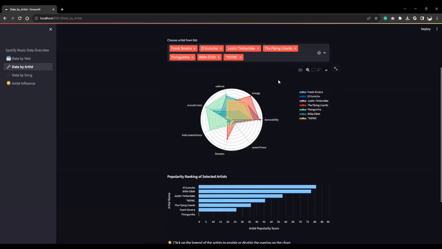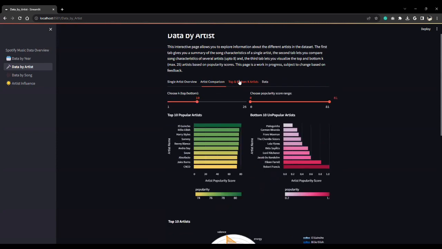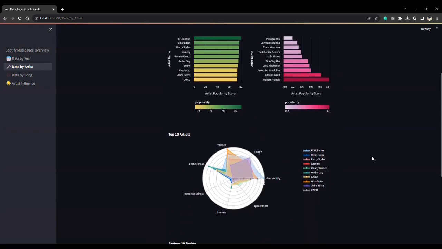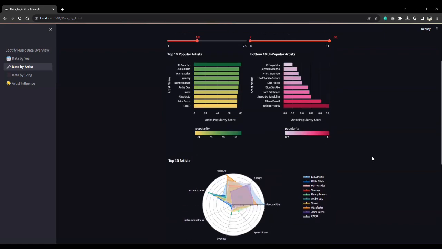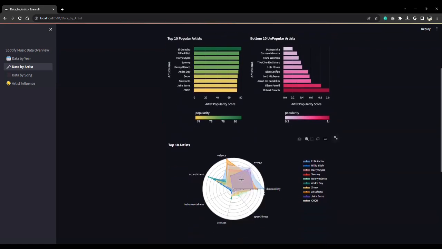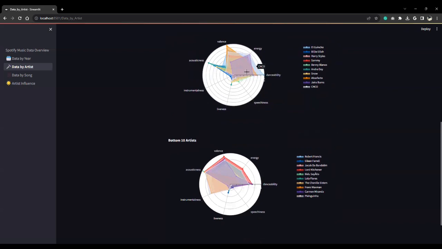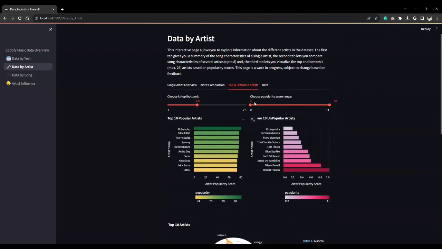The third tab lets users query the dataset's top K and bottom K artists based on the popularity scores given by the user. And a big insight on the musical attributes from the radar chart is that the popular artists prevalently occupy the top right musical attributes like valence, energy, and danceability, while the unpopular artists prevalently focus on high acousticness and balance.